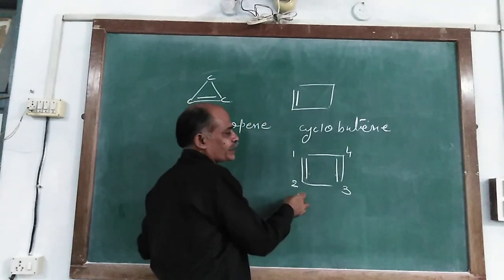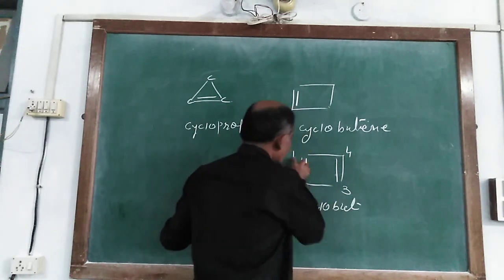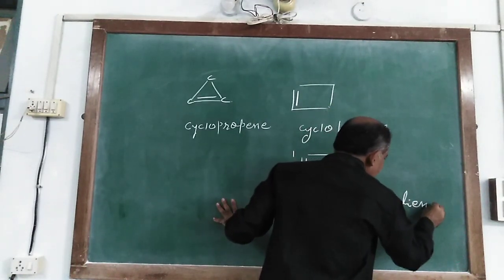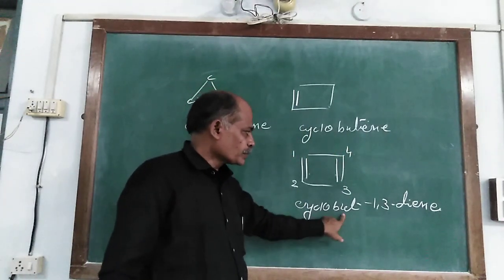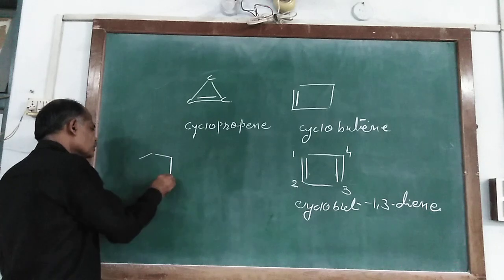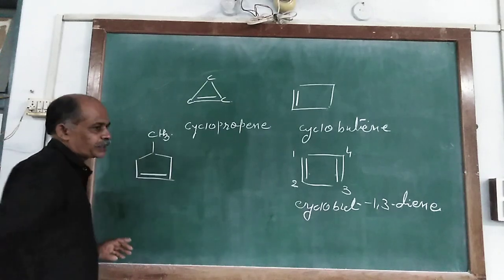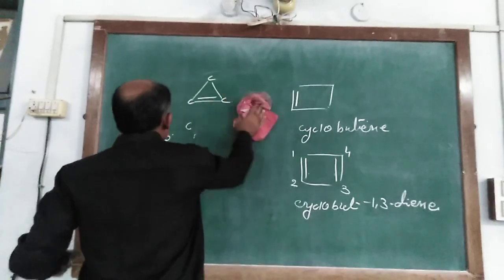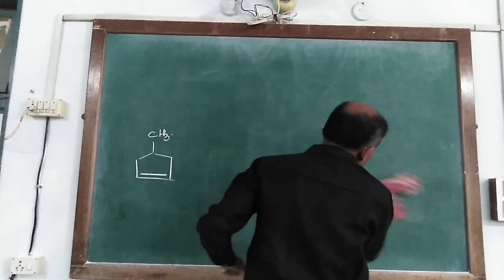Now we write its name. So it is cyclo, but 1, 3 di, so the nomenclature is cyclobuta-1,3-diene. Or in this way, it also consists of CH3 and here there is a double bond. So priority is given to the double bond, not to the substituent.